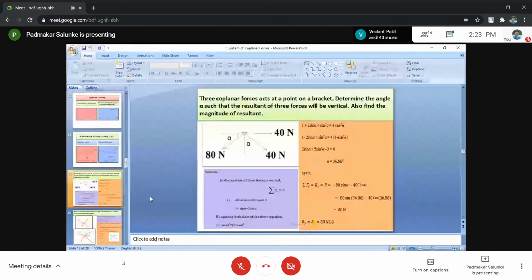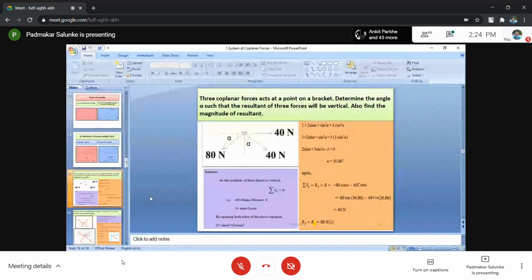Determine the angle alpha such that the resultant of three forces will be vertical. One condition related to the resultant is provided: the resultant is vertical. Resultant is vertical means its direction is defined. You don't have to search whether it is in the first, second, third, or fourth quadrant. It is vertical, it is defined. So data related to direction is provided to you, and then it is asked to find out the resultant.